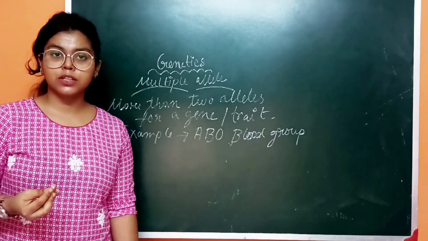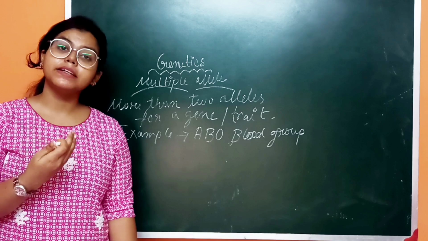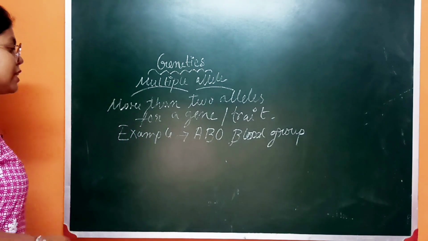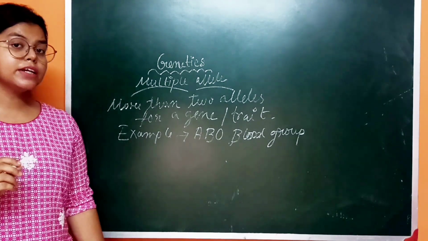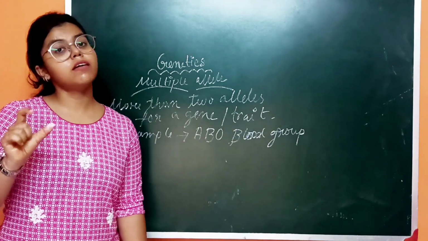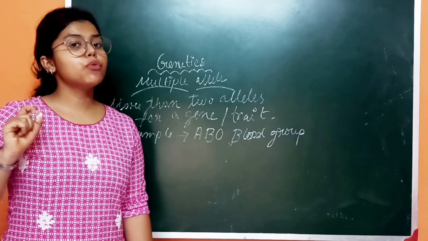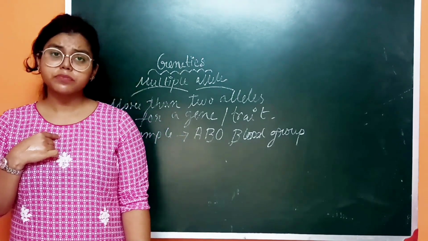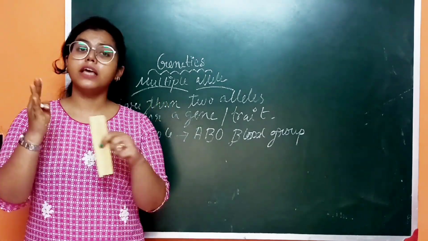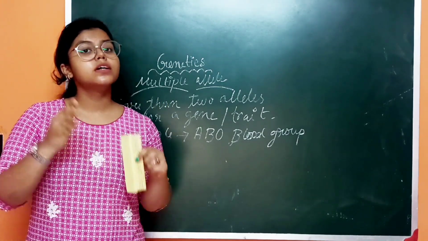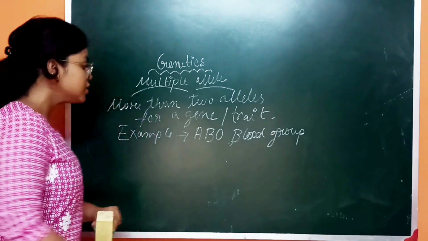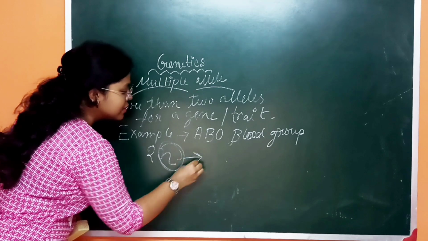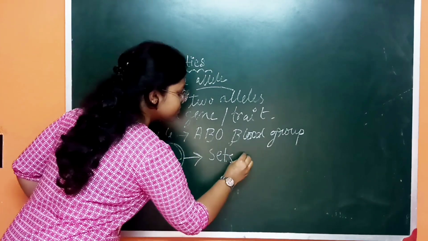But why is it known as multiple allele, or why is it the example of multiple allele? First, let me tell you about the allele in the chromosome. We are diploid organisms, right? We have two sets of chromosome, because we are 2n, and n stands for the sets of chromosome.